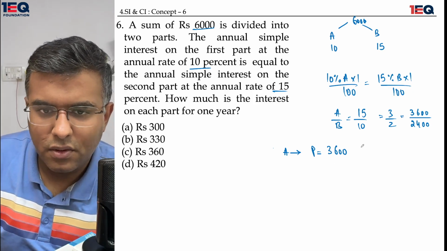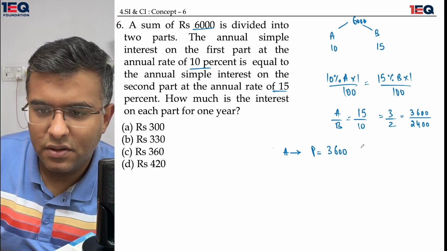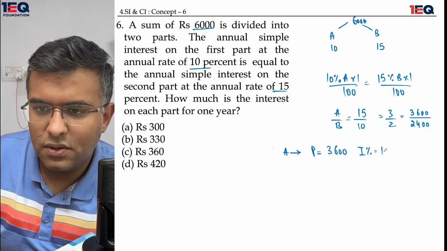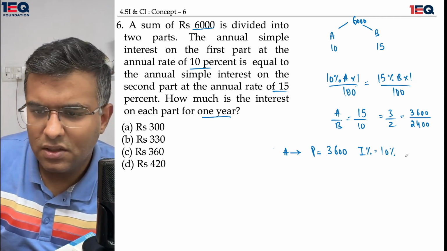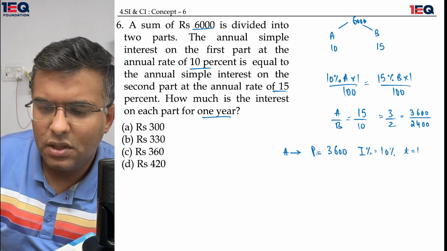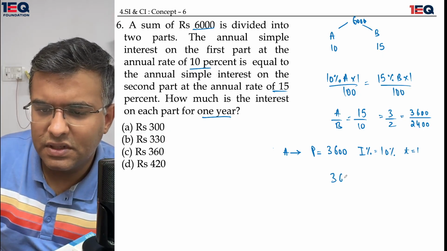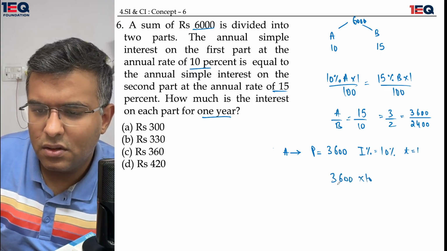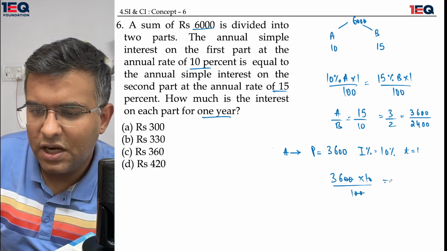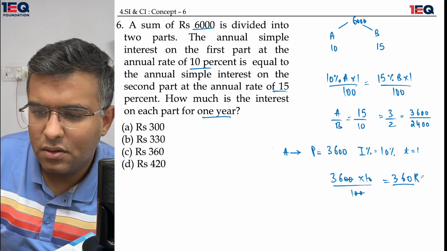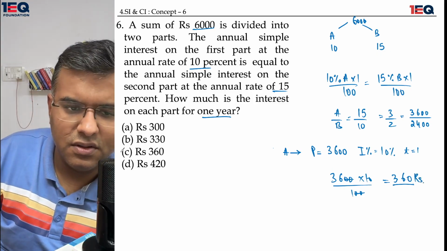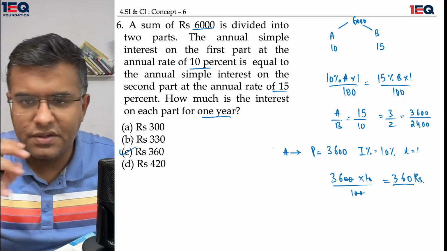For the first part, the interest percentage is equal to 10% for A, and the time is 1 year. Simple interest is P into R into T, which is 3,600 into 10 whole upon 100. The two zeros get cancelled, and my final answer comes out to be 360 rupees, which is the simple interest on each part.